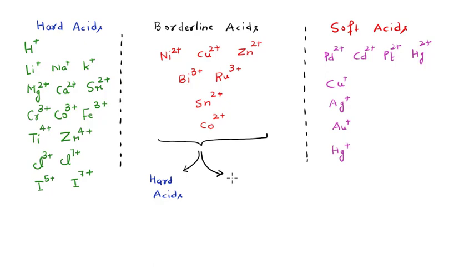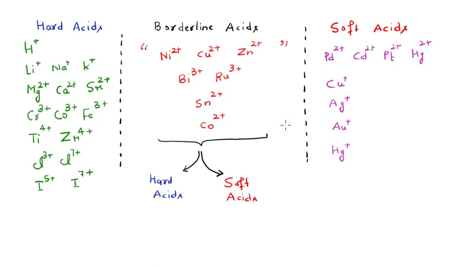So let me write here, these can act in both ways, depending upon the situation, we can say. So the role of all these acids is not fixed. Depending upon conditions or situation, these can act in both ways. Sometimes these act as the hard type of acids and sometimes as the soft type of acids, right?